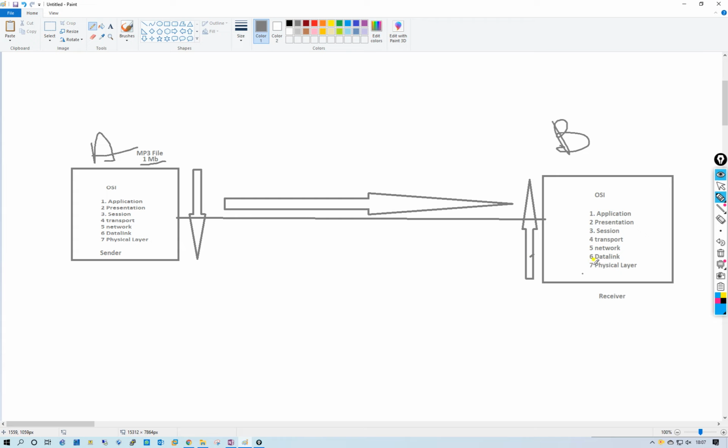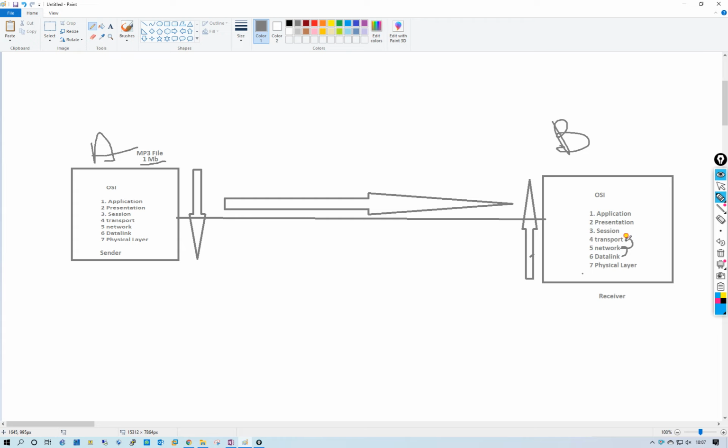It will convert binary to data format, the MAC packet, and check the MAC address and IP address. If they are correct, it will send it to the network layer. The network layer checks the routing information and IP address, then sends it to the transport layer.